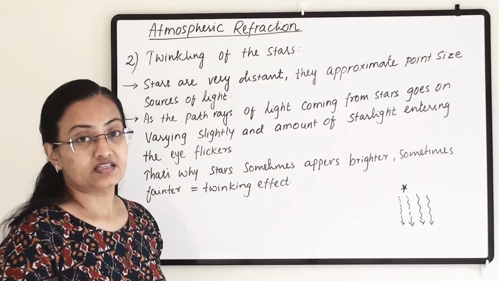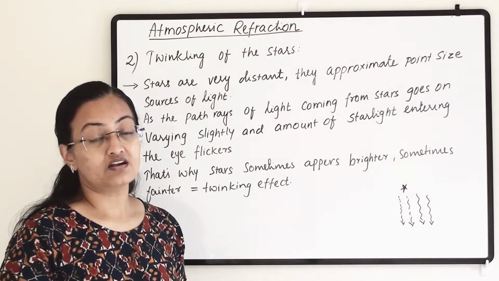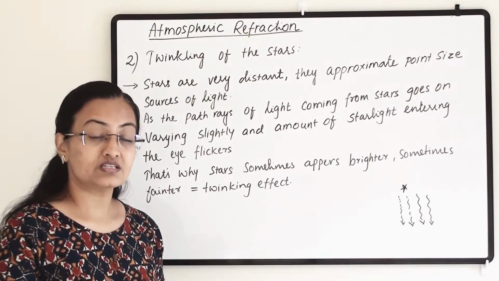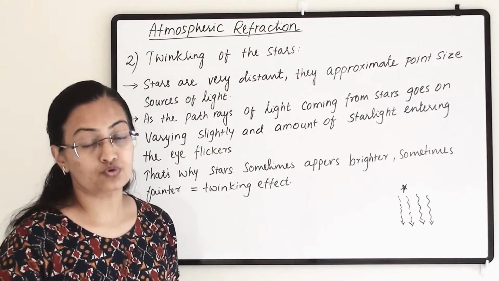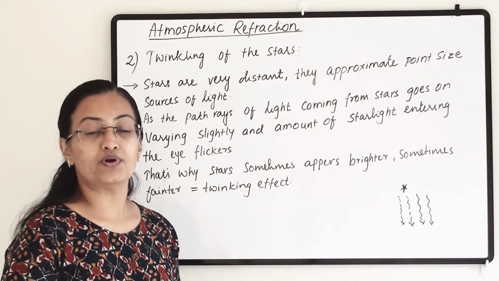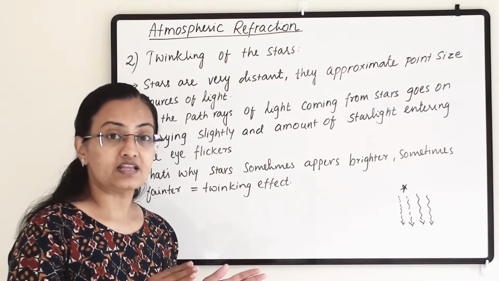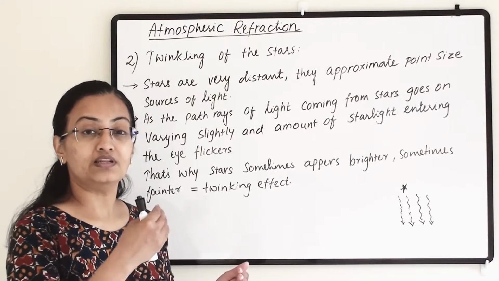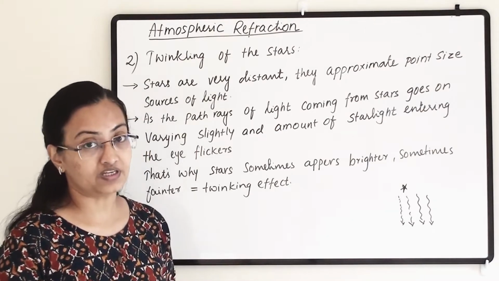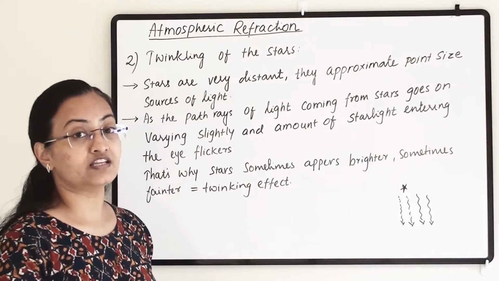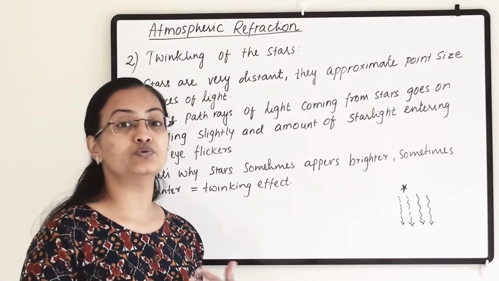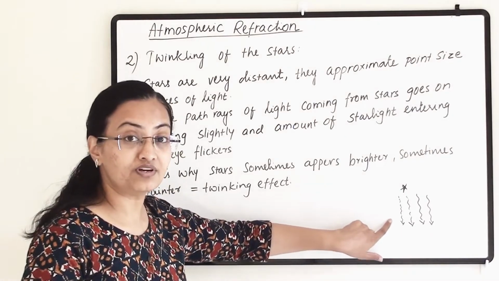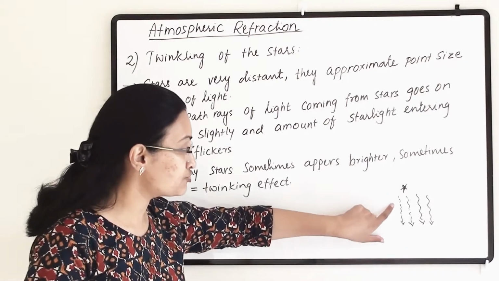Our second phenomenon is twinkling of the stars. We know that stars are distant objects. They are very far from us. So for us, stars are a point-sized source of light. When these light beams enter the Earth's atmosphere, they will pass through layers and layers of the Earth's atmospheric region. And we know that the Earth's atmosphere is not stationary, it is continuously changing. So because of that, it passes through all the different regions,